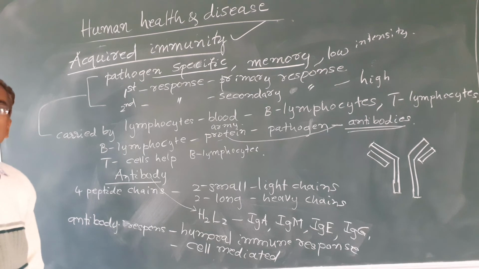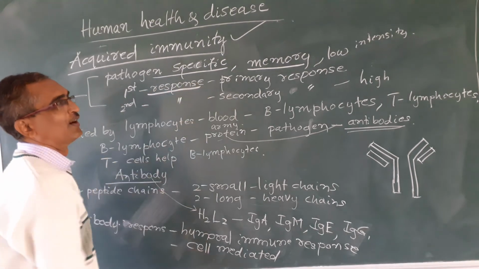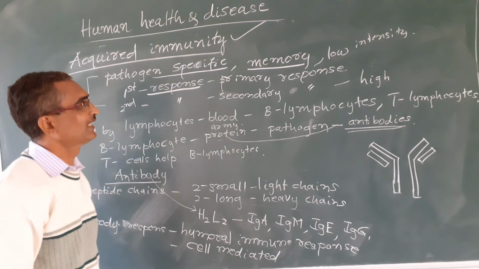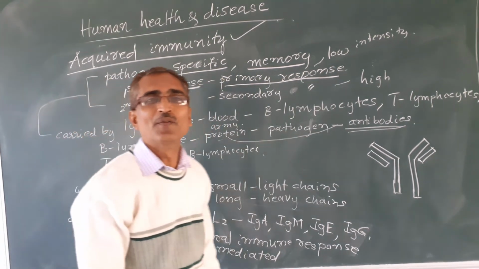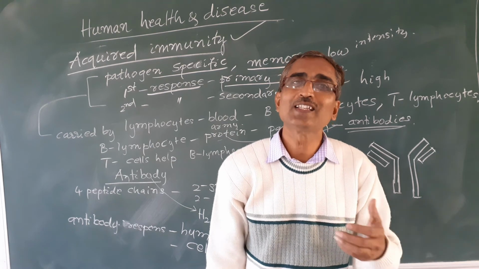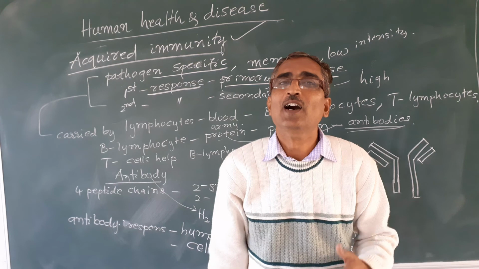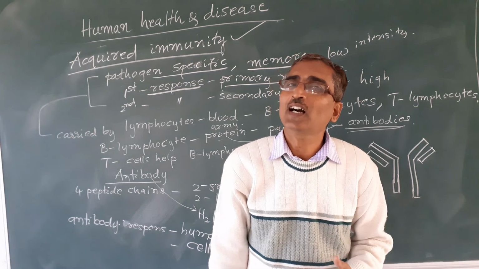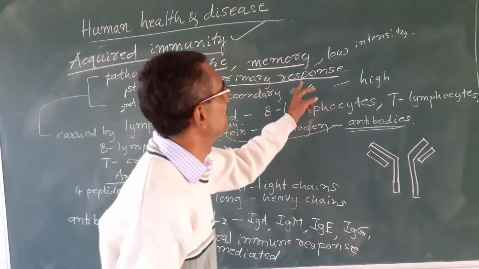Whenever our body encounters a pathogen the first time, it produces a response of low intensity, and that is called a primary response.